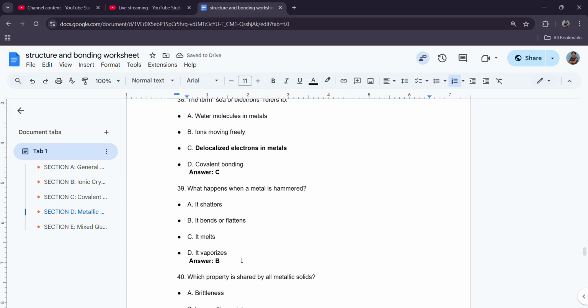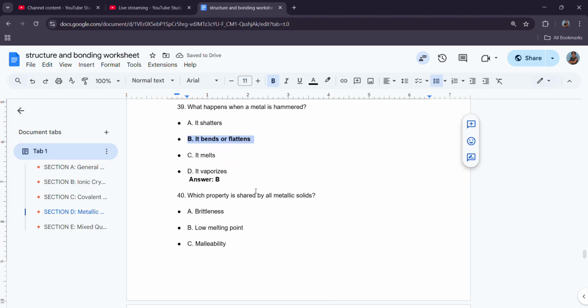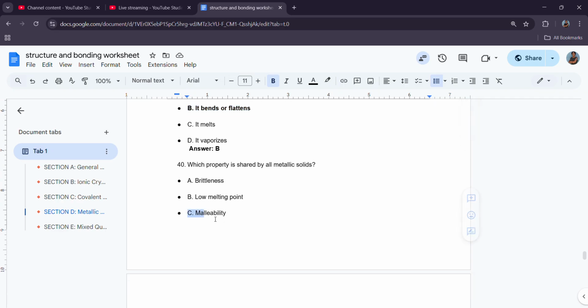39. What happens when a metal is hammered? When a metal is hammered, it doesn't shatter, it actually bends or flattens. And we call that malleability. Which property is shared by all metallic solids? All metallic solids are malleable. That's the answer.